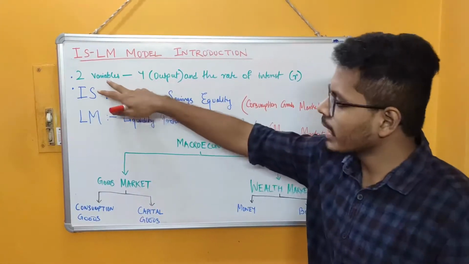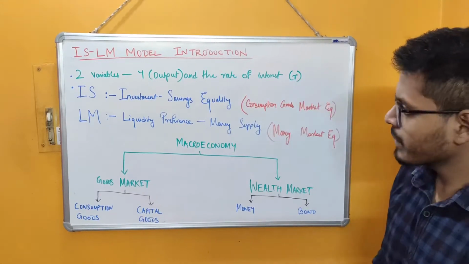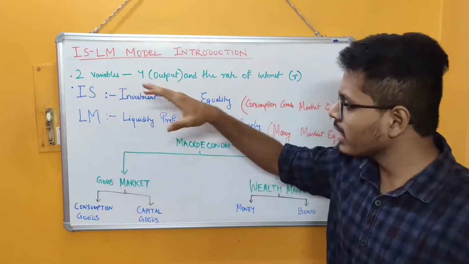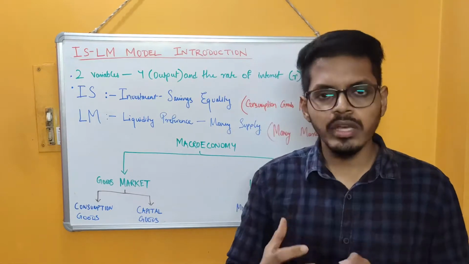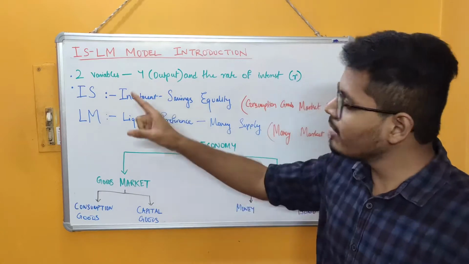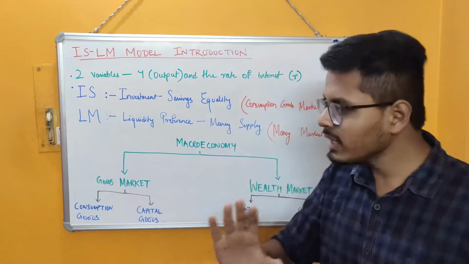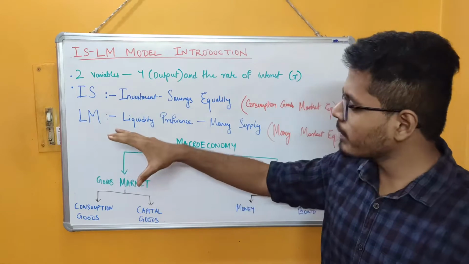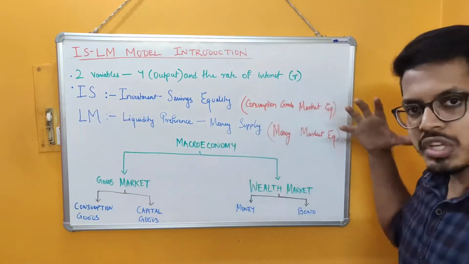As we have already stated, ISLM is a two variable model. One variable is output and the other variable is the rate of interest, or r. What exactly does this IS stand for? The IS actually stands for investment savings equality. While analyzing the simple Keynesian model, if you recall, we know that the goods market equilibrium condition will hold when investment is equal to savings in the economy. So investment savings equality will simply imply the consumption goods market equilibrium, and the LM actually stands for liquidity preference money supply. So the LM curve is going to show the equilibrium situation in the money market.